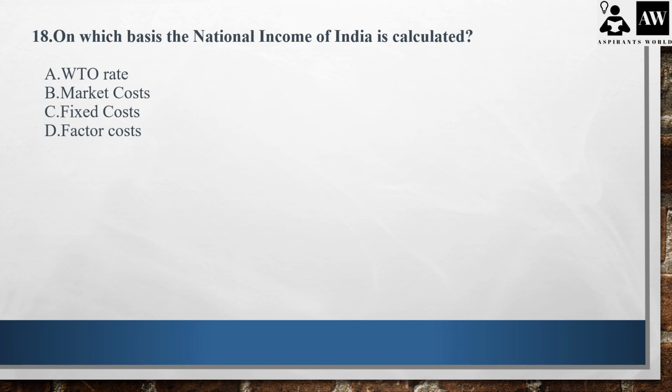On which basis is the national income of India calculated? So the national income of India is calculated based on the factor cost. That means how much of the cost you are incurring on the different factors of production.